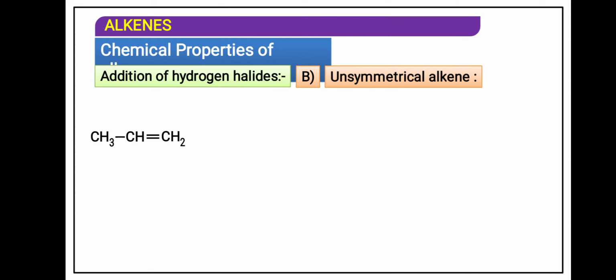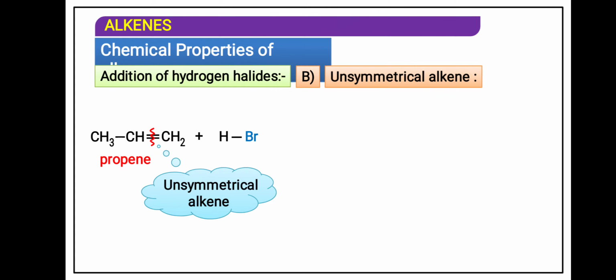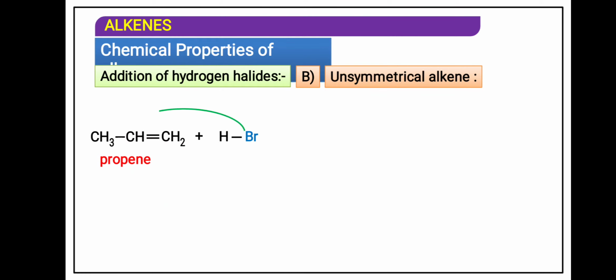Now in case of unsymmetric alkene, what happens? A very important rule is applicable here. In an unsymmetrical alkene, the negative part of the reagent, that is Br, gets attached to the double-bond carbon which contains fewer hydrogen atoms. This is Markovnikov's rule. It is very important, I repeat again. The definition: when an unsymmetrical reagent adds to an unsymmetrical alkene, the negative part of the reagent gets attached to the unsaturated carbon atom which contains fewer hydrogen atoms.